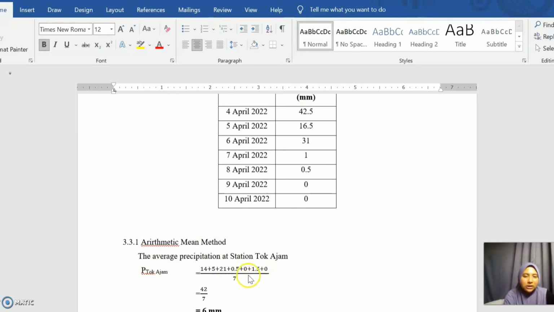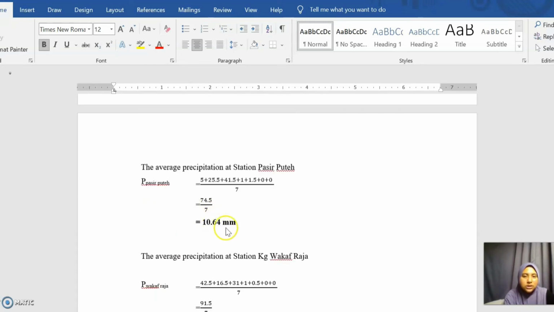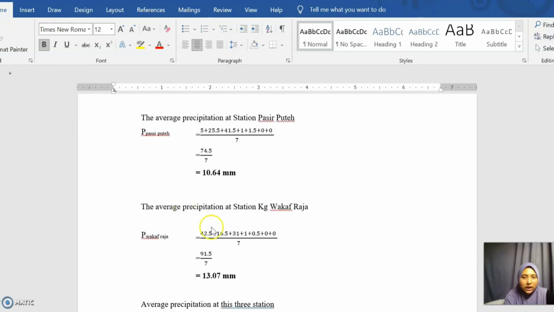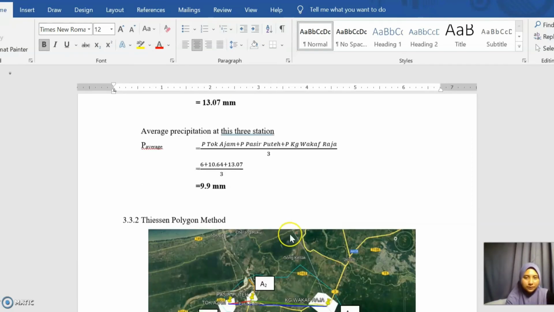7 is the days value, 7 days. So 42 over 7 is 6 millimeter for Ajam, and 10.64 millimeter for Pasir Putih, and 13.07 millimeter for Wakaf Raja. So we're going to find the average precipitation for all of these 3 stations. So total up all the precipitation from these 3 stations and divide by 3. So the average precipitation is 9.9 millimeter.